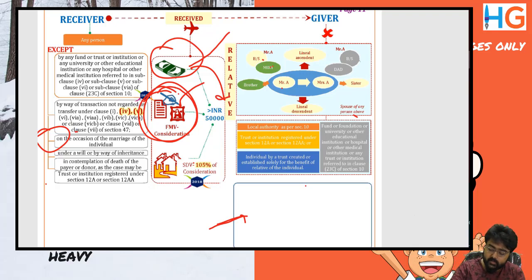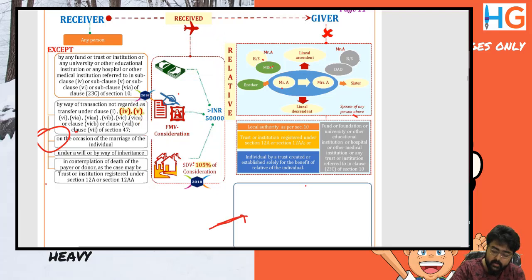Why I'm telling you this is because the definition of property under 56(2)(x) is not inclusive. It's exhaustive. It provides for sculptures, archaeological collections, drawings, any work of art, paintings, and jewellery. These are, of course, property as per 56(2)(x). In addition to that, shares and securities and bullion are movable property for 56(2)(x).